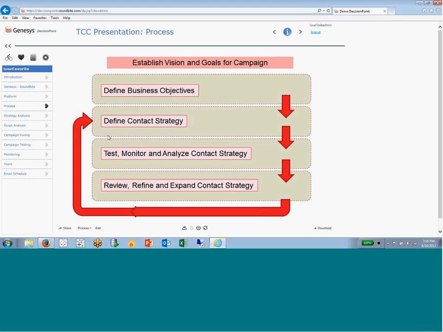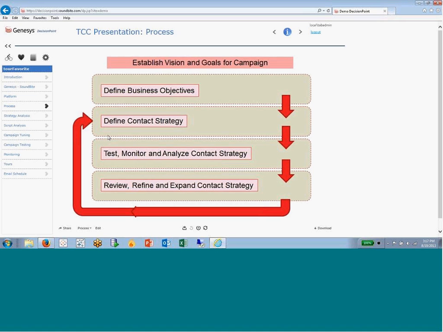So oftentimes when we're starting a campaign like this, we can lean on the results from other customers to see what tends to work best and what doesn't work well. But also oftentimes every business is different, every customer is different, so we can't say that there's a standard that really works across the board.